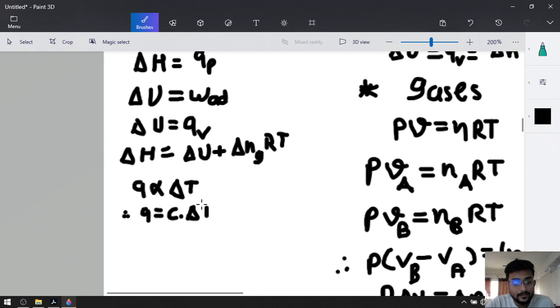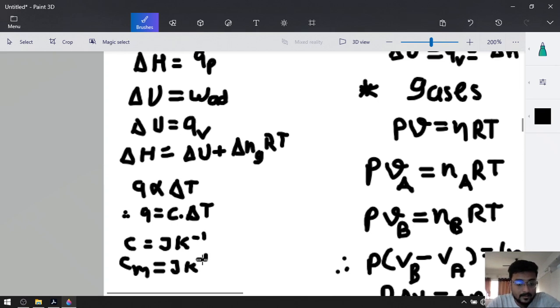Okay. Now there are a total of 3 types of heat capacities. One is the normal heat capacity. I am going to write the unit. Normal heat capacity unit is joule Kelvin inverse. Okay, then molar heat capacity, divided by moles, so joule Kelvin inverse mole inverse.